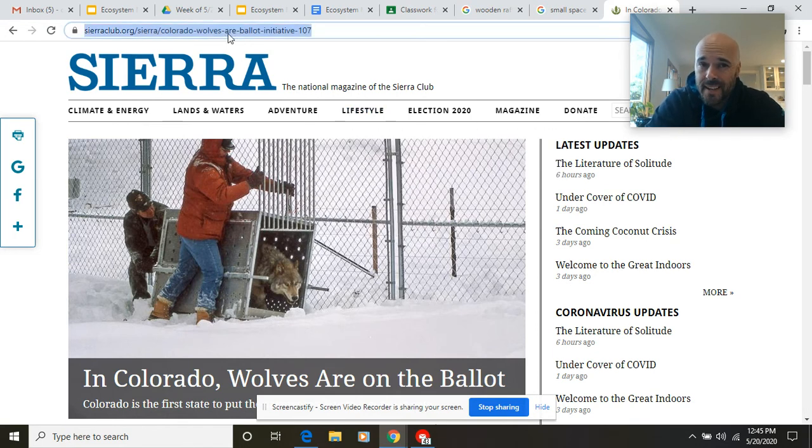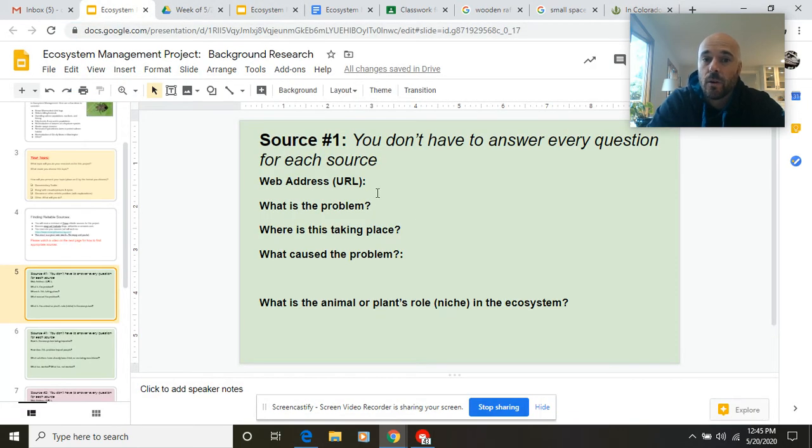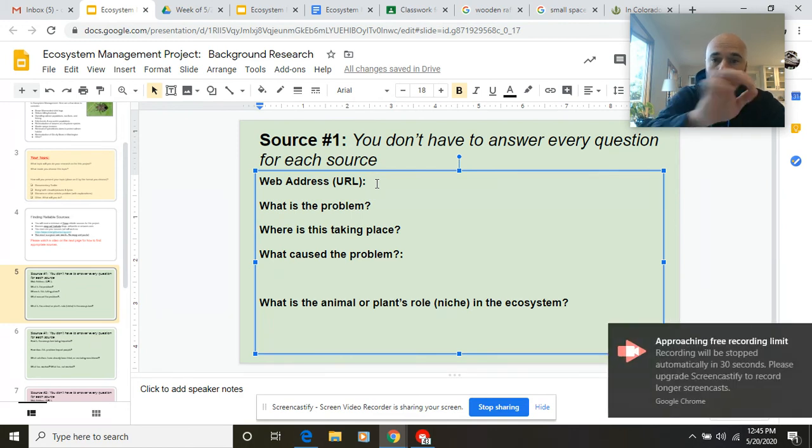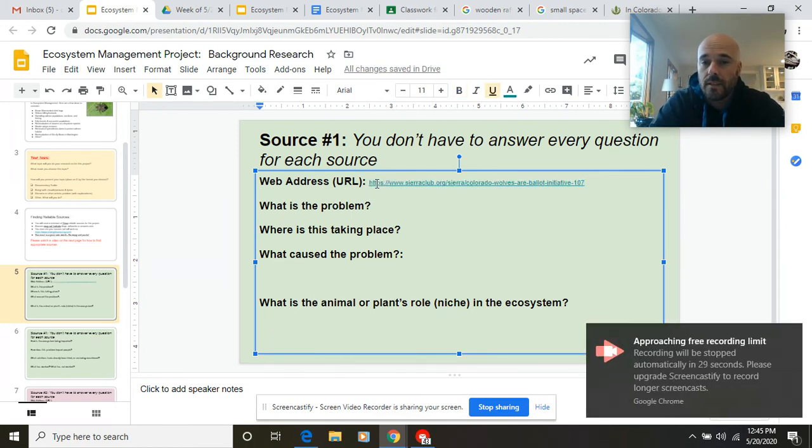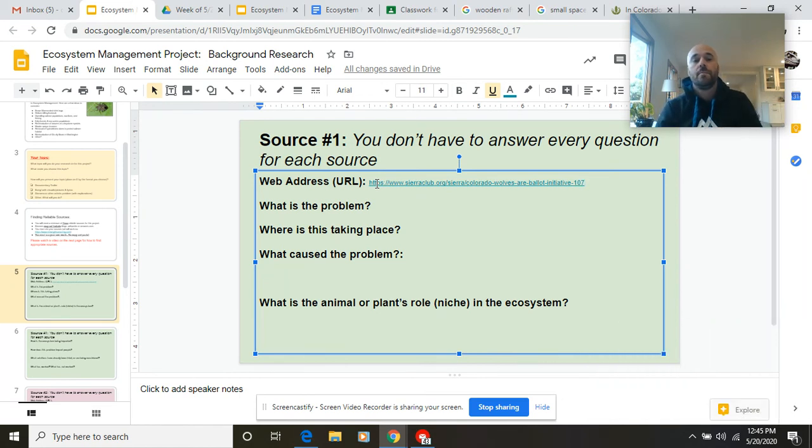All I need you to do is to copy and paste your web address into your slideshow, just so we can go back and look to see where you got your source. When you're answering these following questions, after reading through the article, after watching a documentary, reliable documentaries are totally okay, maybe you found a podcast you want to listen to, that's also fine, but it's really important that you put this information that you're answering in your own words.